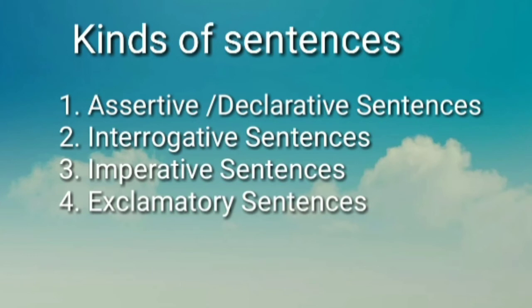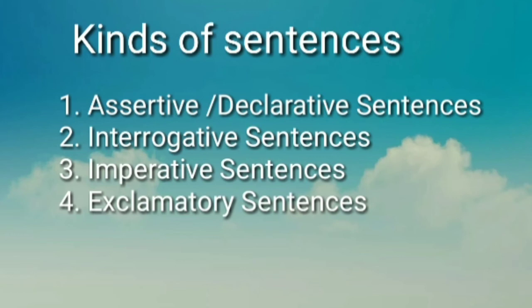You have to say your name. We use who, whose, whom only for persons, and what and which we use for both persons and things.